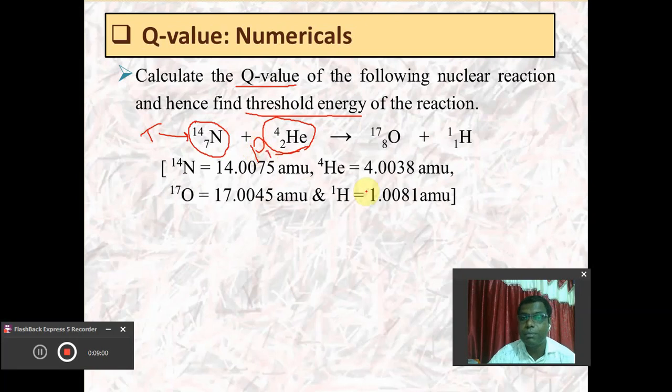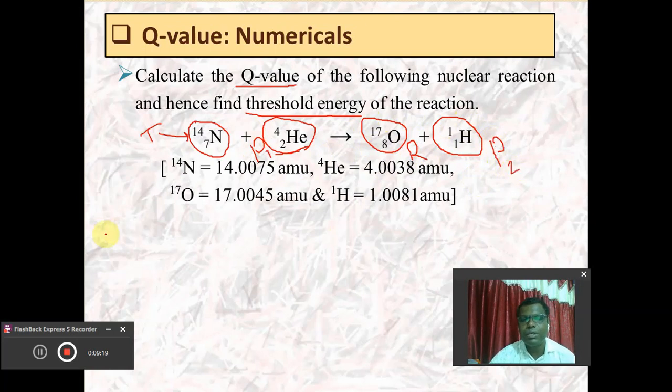The newly formed daughter element, which is oxygen here, is called the recoil nucleus, indicated by R, with the emission of some other particle, and that particle is called the ejected particle, indicated by P2.